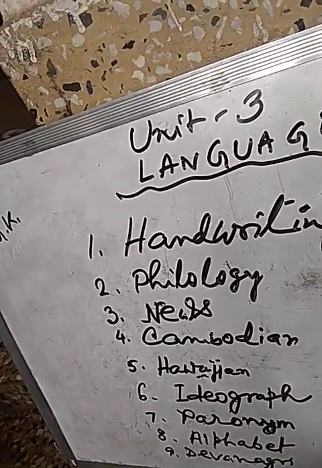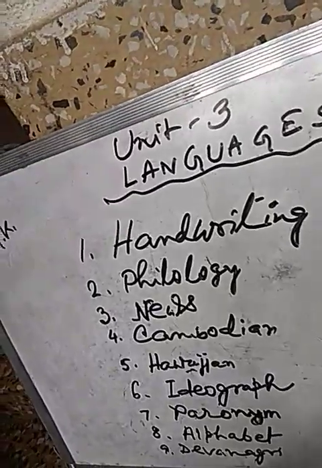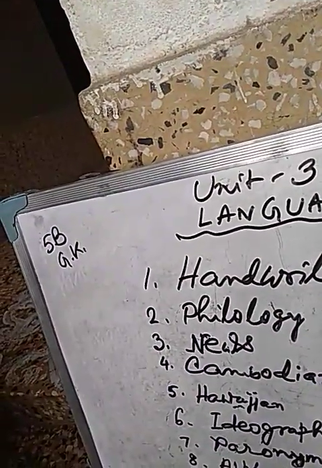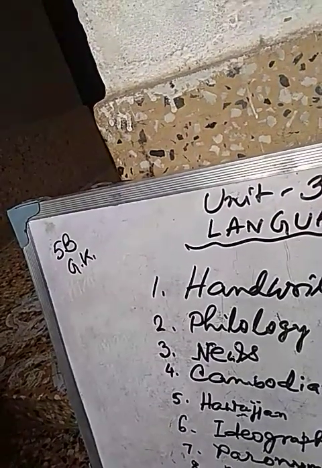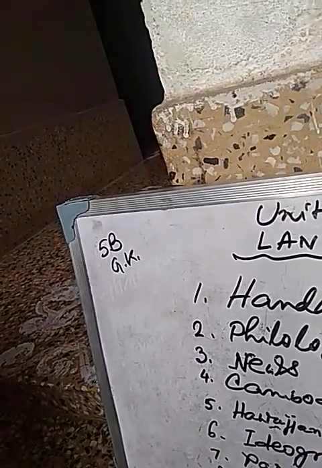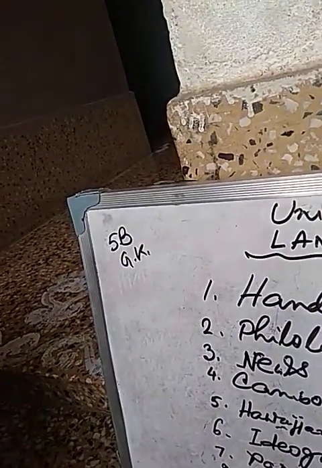What is this? Russian alphabet is known as the Cyrillic alphabet.